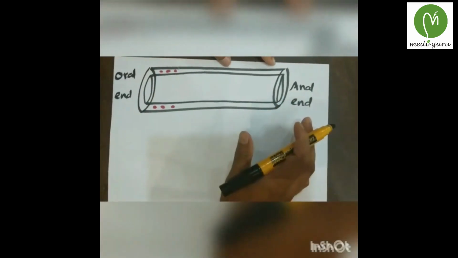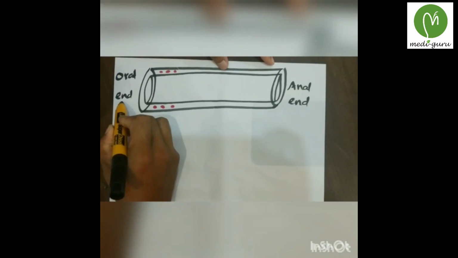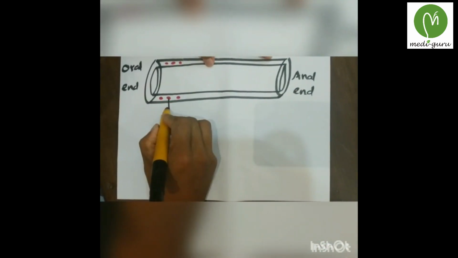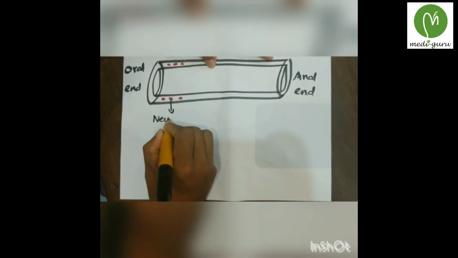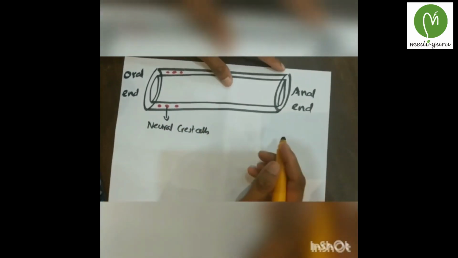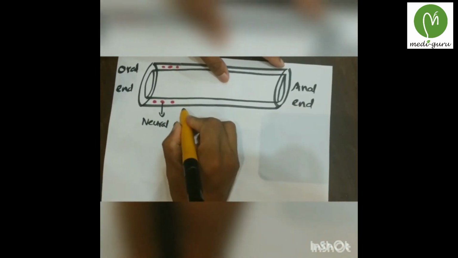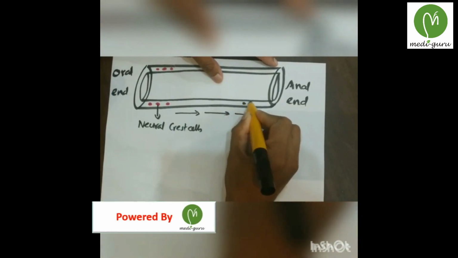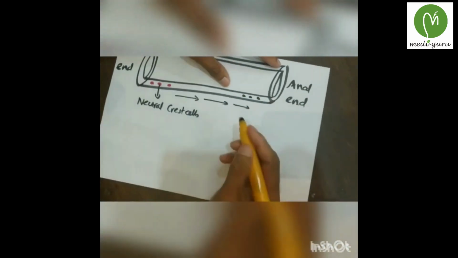Suppose this is the alimentary canal, this is the oral end and this is the anal end. There are particular cells called neural crest cells. And these neural crest cells migrate from the oral end to the anal end during development.